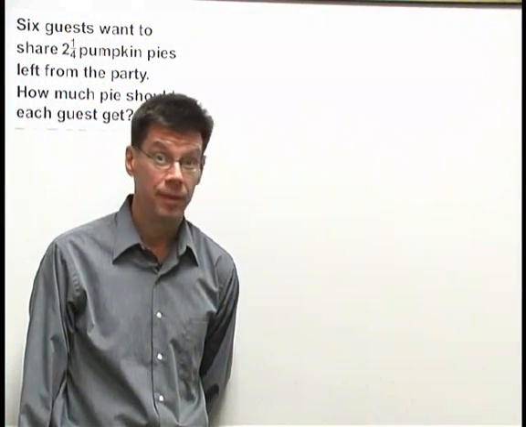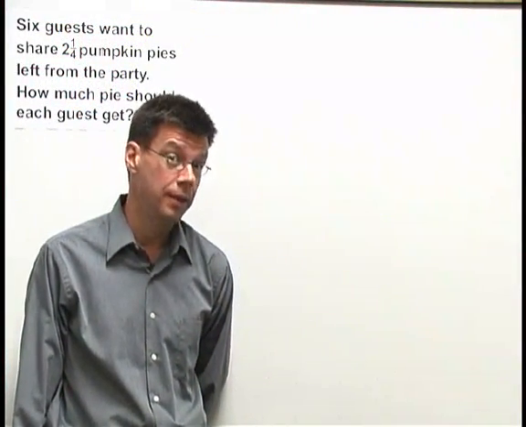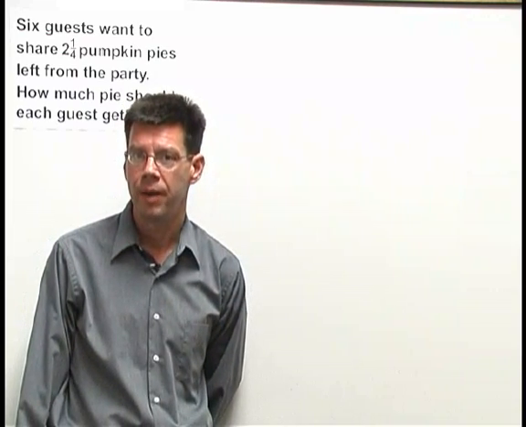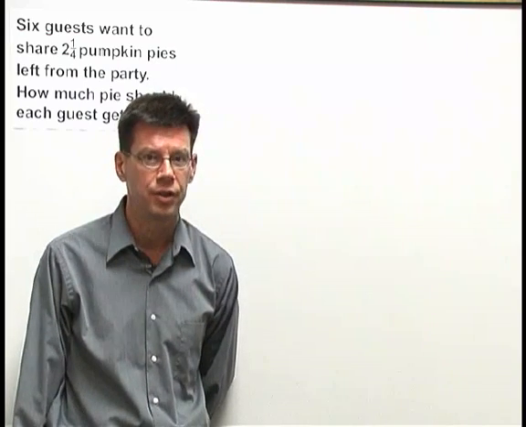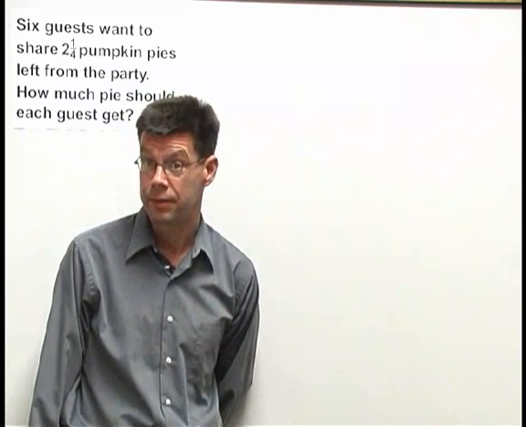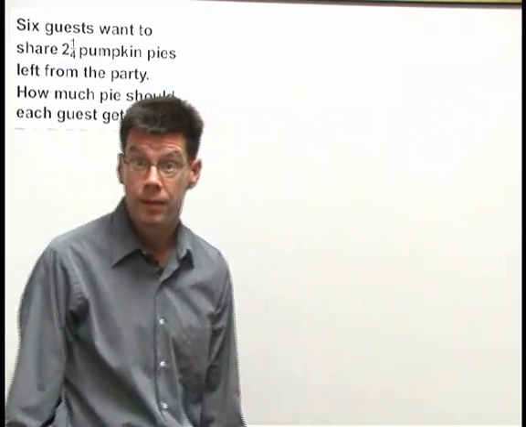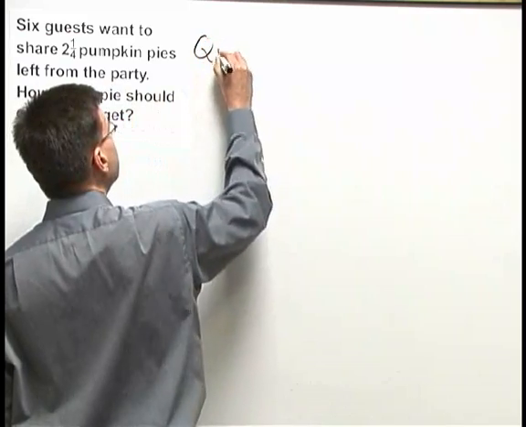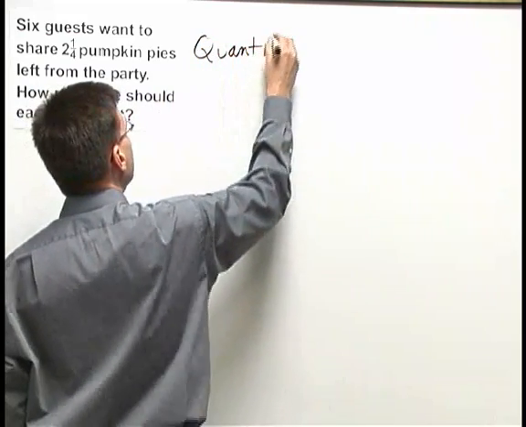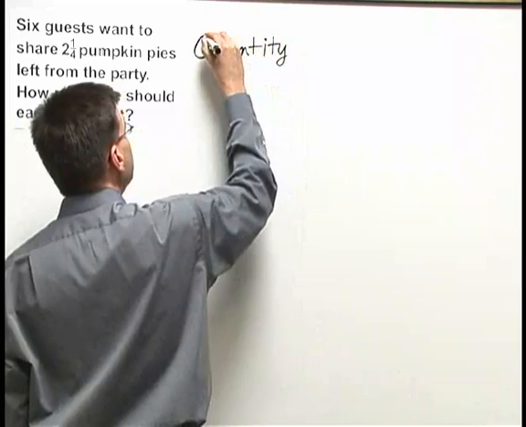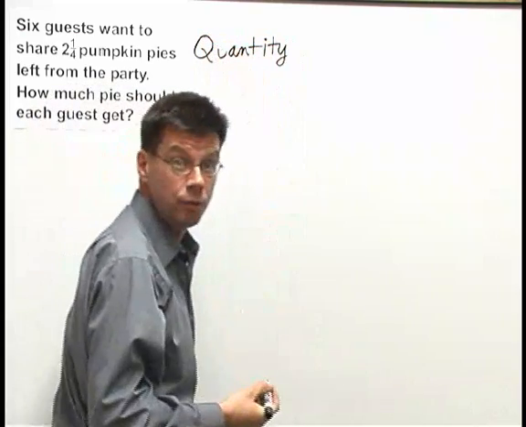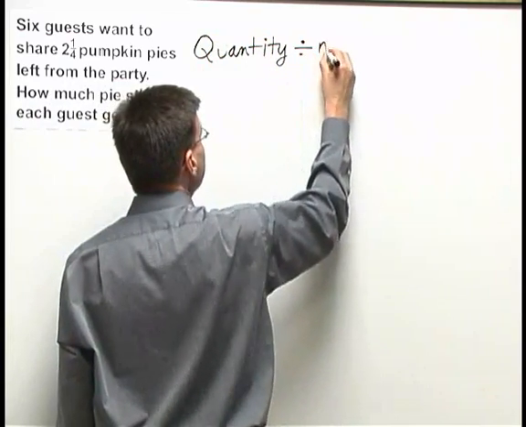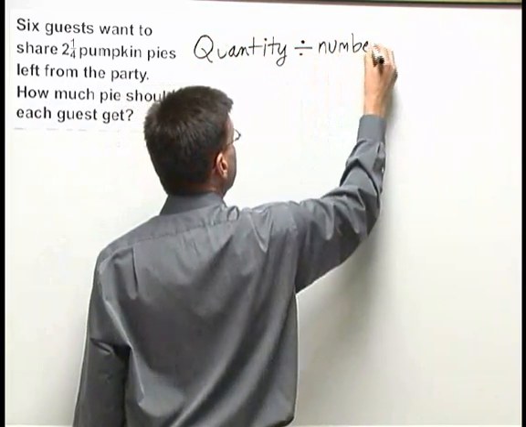So we see that for this problem, it's not so easy to guess how much pie each guest should get. Let's go ahead and do the math to figure out how much each guest should get, and then we'll go back and slice up the pies. This is a problem where we're taking a quantity and we're dividing it up into a number of equal-sized parts. So we need to take our quantity and divide by the number of parts.